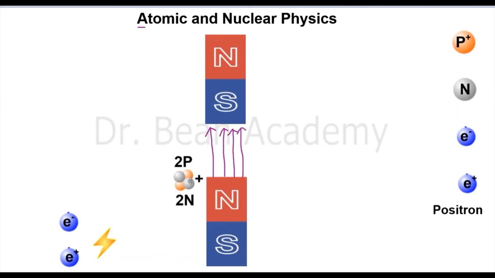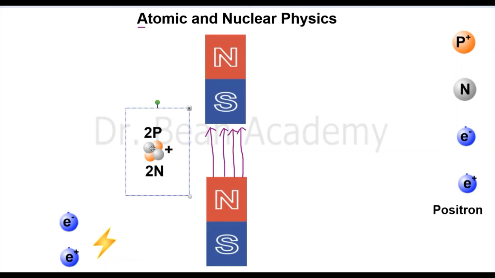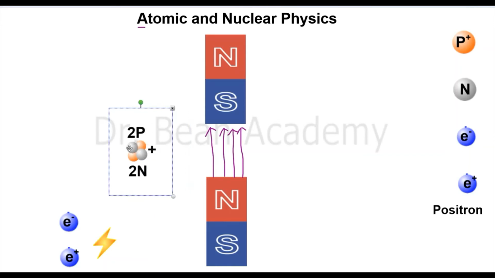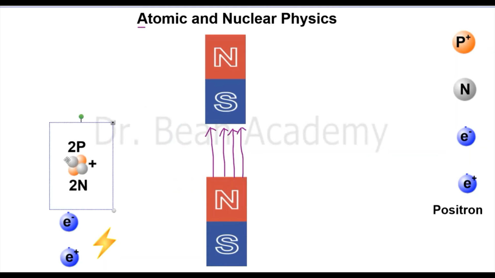I can send it at a certain angle like this, and still I can get some information. But to get the maximum deflection, because in the case of the electric field, we found the charge on the particle by the deflection in the electric field. In a similar way, we will also get deflection in the magnetic field. And to get the maximum deflection, if there is any charge, I should send it at a 90 degree angle.